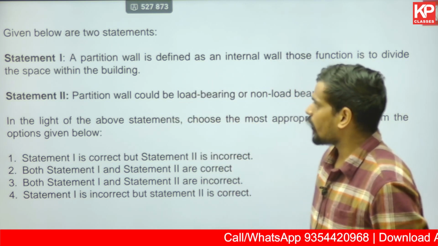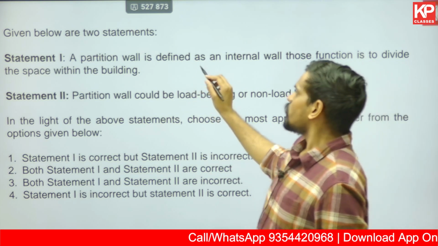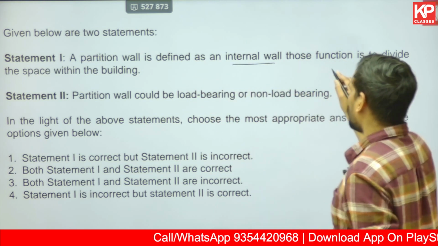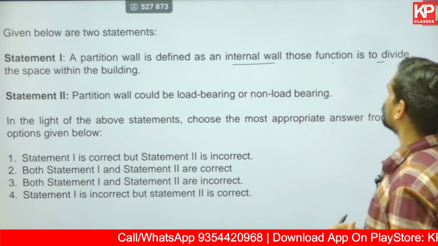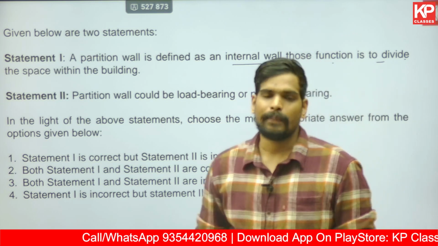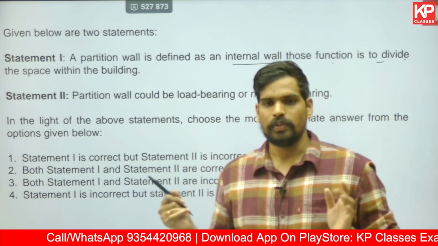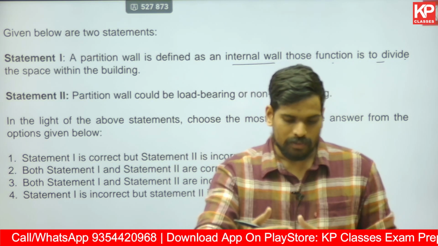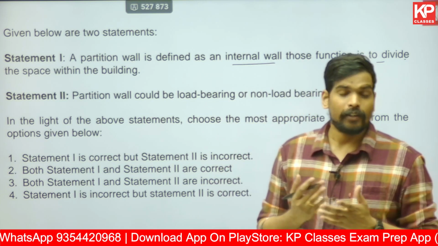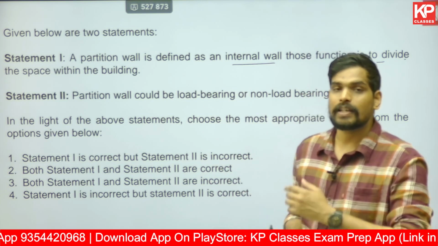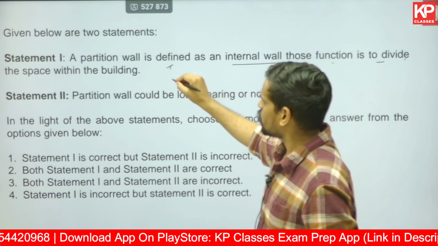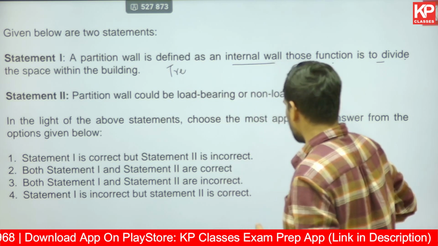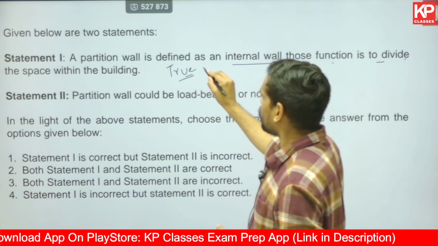Statement 1 and statement 2 are given. Statement 1: a partition wall is defined as an internal wall whose function is to divide the space in a building. So if you have a large room, an internal wall which will bifurcate your space into rooms, is that called a partition wall? Absolutely yes. So this for sure is a true statement. Statement 1 for sure is true.